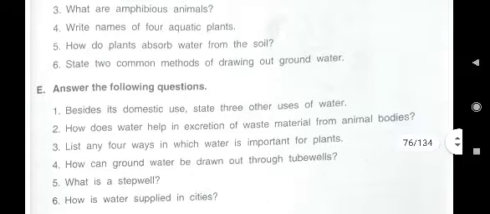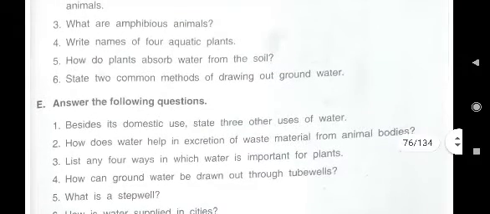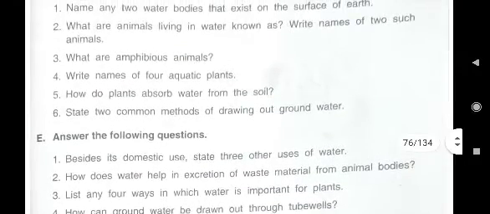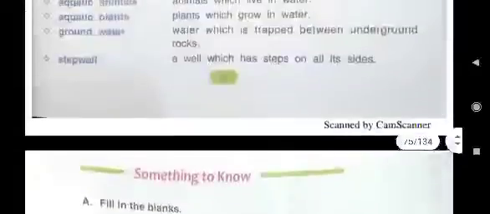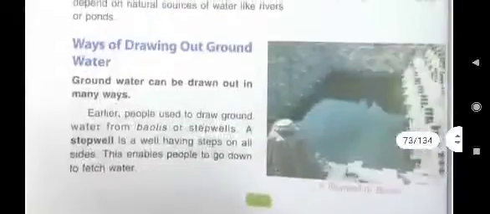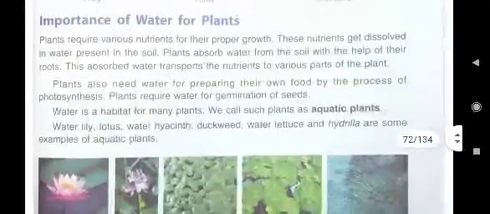Means plants absorb water from the soil with the help of their roots. Here you see, where is the answer written? Answer must be written here.